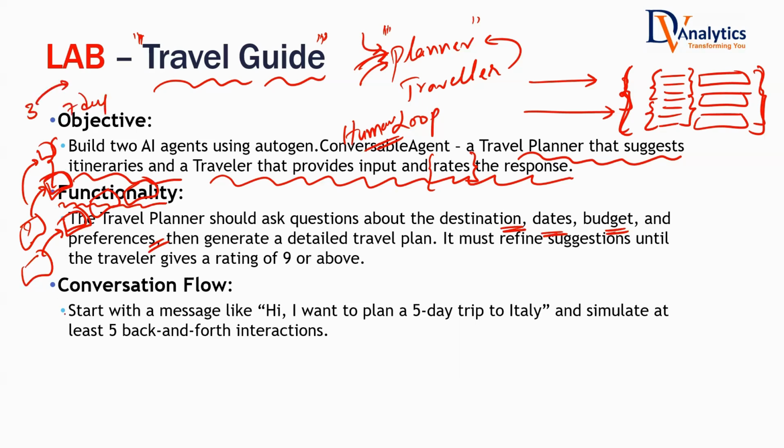The conversation flow should be like this. Start with a message like, hi, I want to plan a 5 day trip to Italy. I am from Bangalore. Simulate at least 5 back and forth interactions.